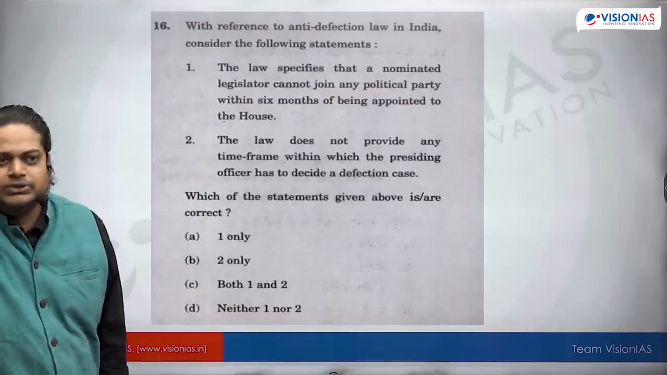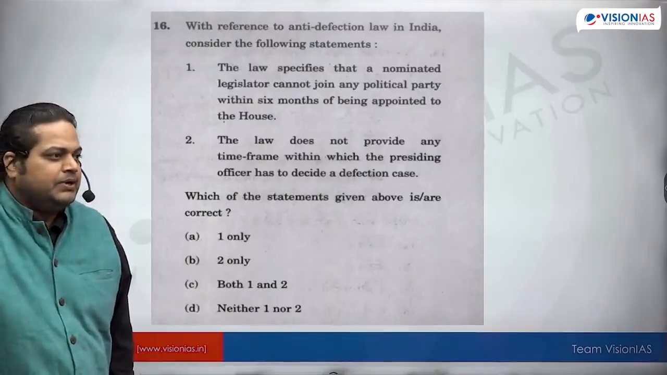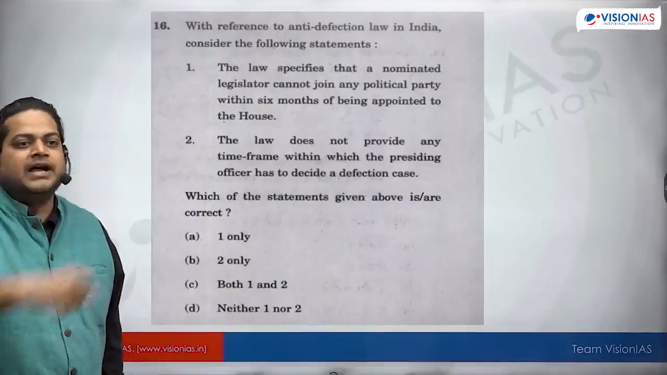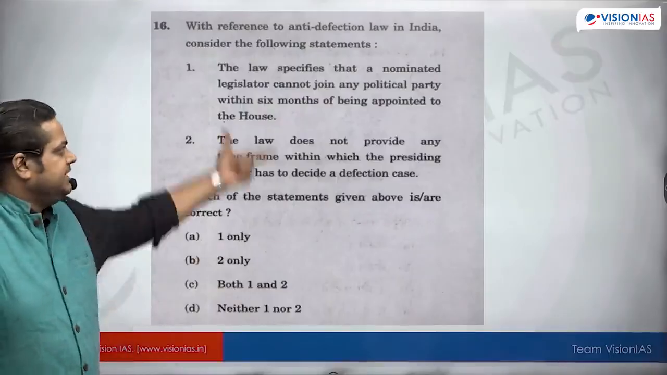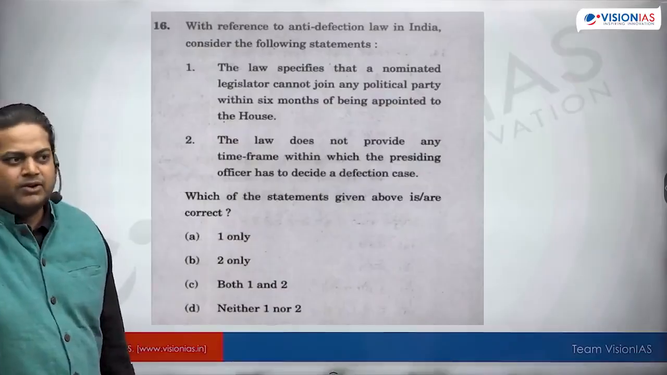So in Polity, if something is in the news, they ask questions related to the static part of that news. So this is basically the static part they have asked about. What is this anti-defection law?